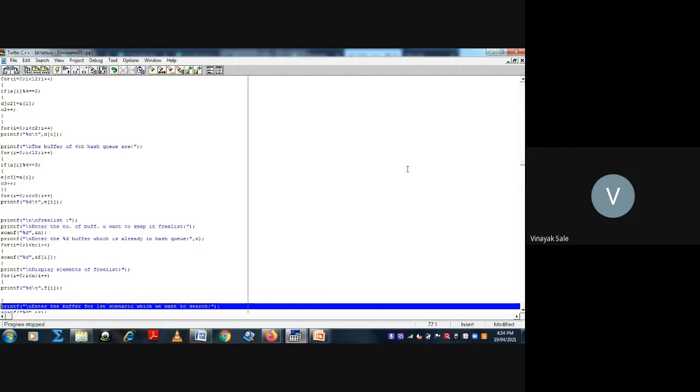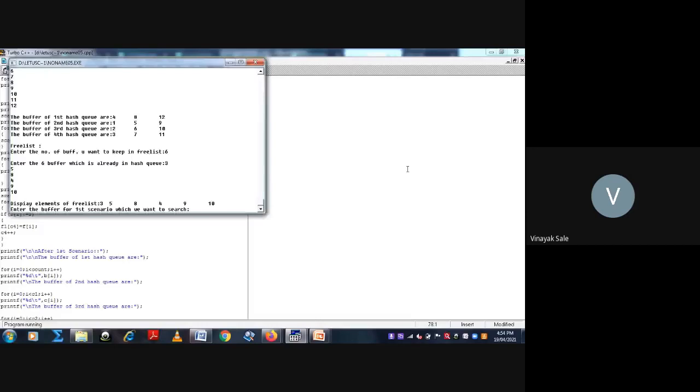Then display the elements, and here enter the buffer for the first scenario which you want to search. See here the elements displayed on the free list: 3, 5, 8, 4, 9, 10. Suppose I want to search element number 8, that is, the third element from the free list, buffer number 8.